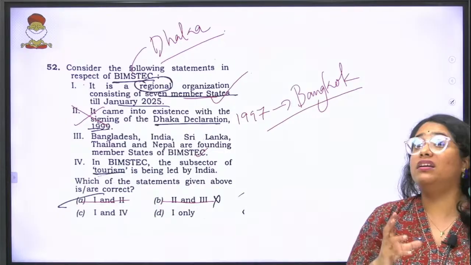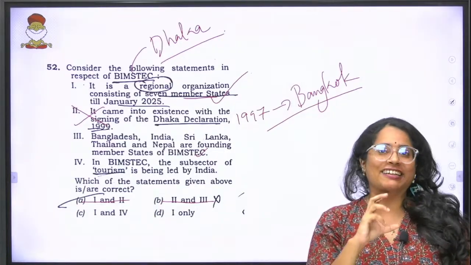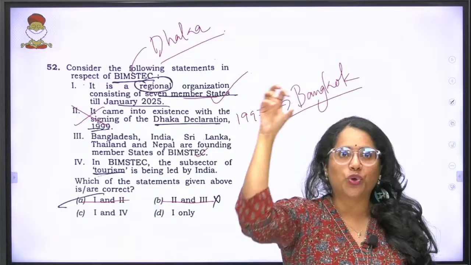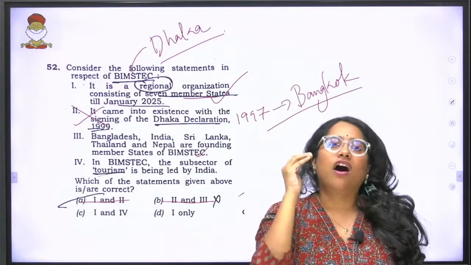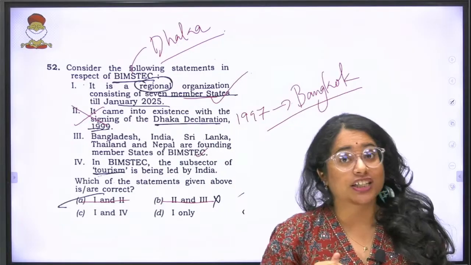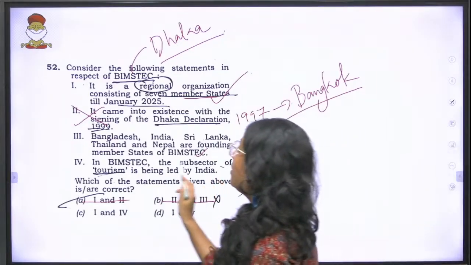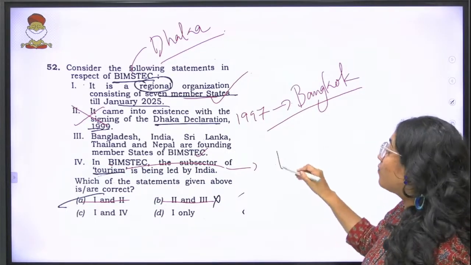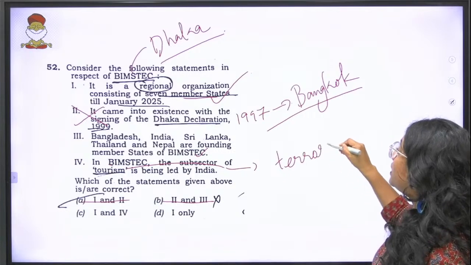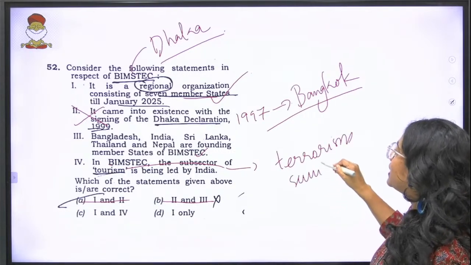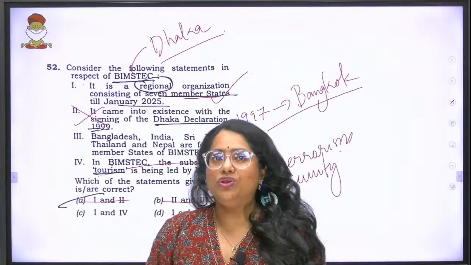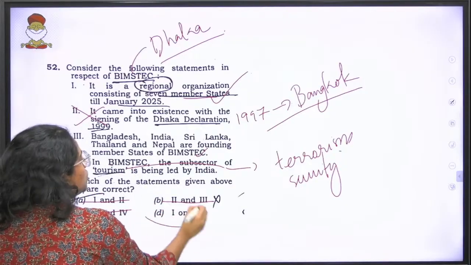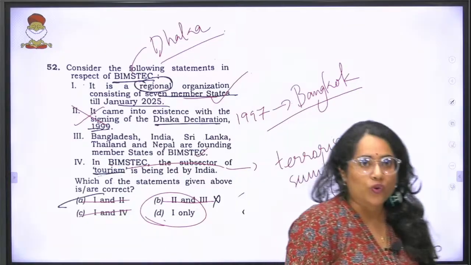Now, India primarily deals with a lot of security related sectors, and this is something that we had studied in detail in one of our current affairs sessions where I'd shown you Venn diagrams to remember this. Now understand, tourism is not a sector that is dealt by India. In fact, it's actually a mind play, because India deals with a lot of terrorism, counter-terrorism, security related subsectors, but tourism is not under India. So statement 4 is wrong, and the answer to this question is D, 1 only.